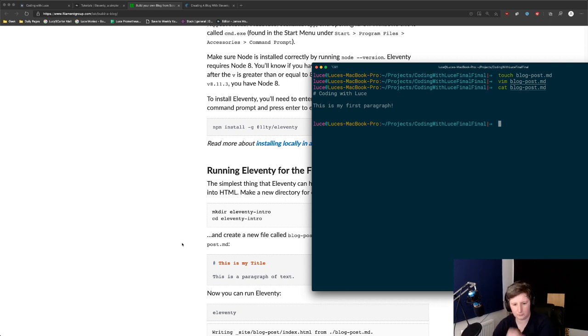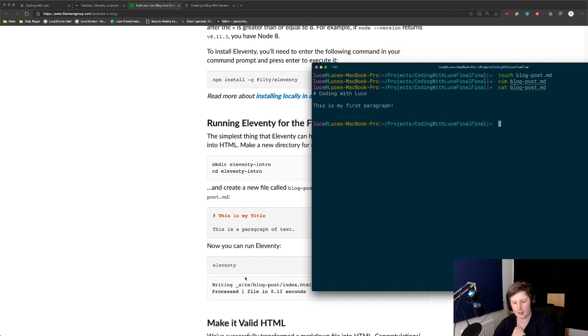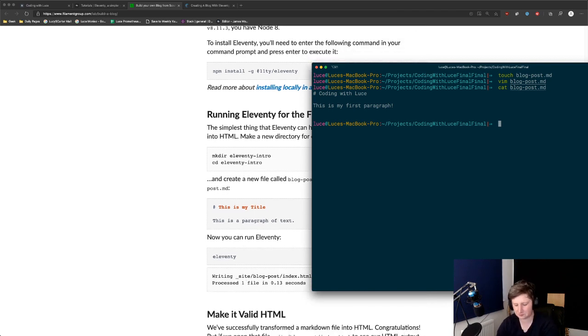So we've created that file. Now it's saying you can run Eleventy. So let's do it. Run Eleventy. Cool. Found that file and it wrote it.